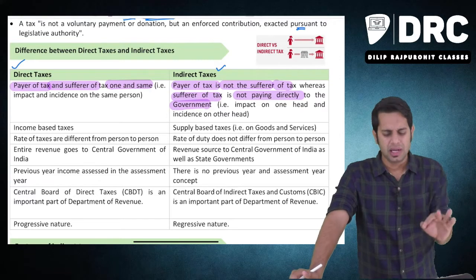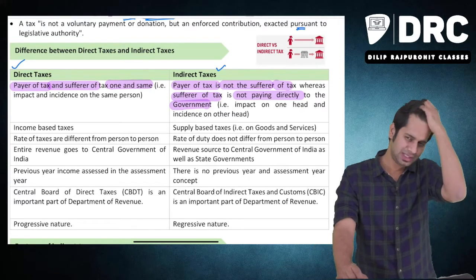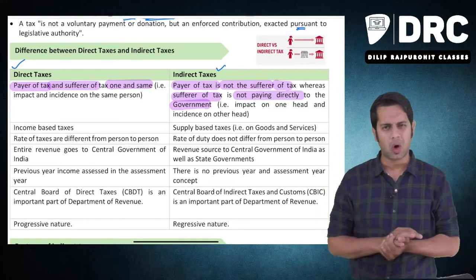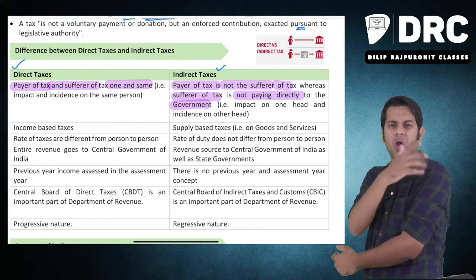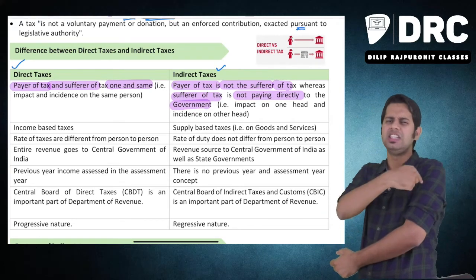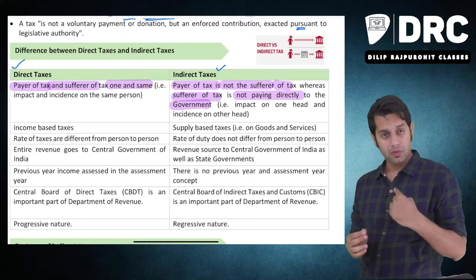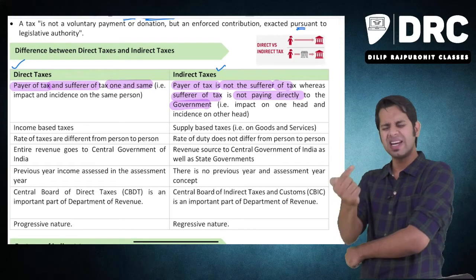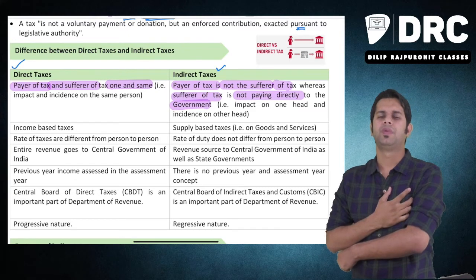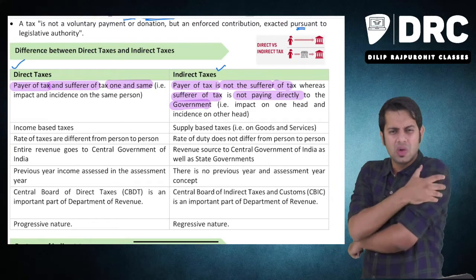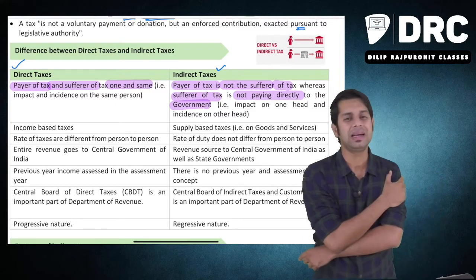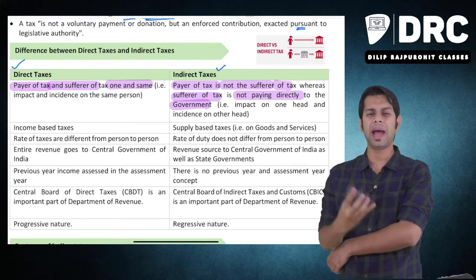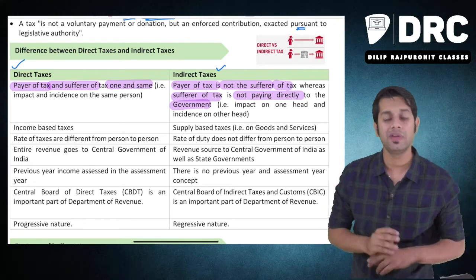In general, take a normal example: you go to a hospital, you are not feeling well. The doctor or a nurse puts an injection on you. The injection is put on you, and you are feeling the pain. What is this, sir? Direct taxes. The incidence, the injection, is put on you, and the impact, the pain of that injection, is also on you. That happens in case of direct taxes.